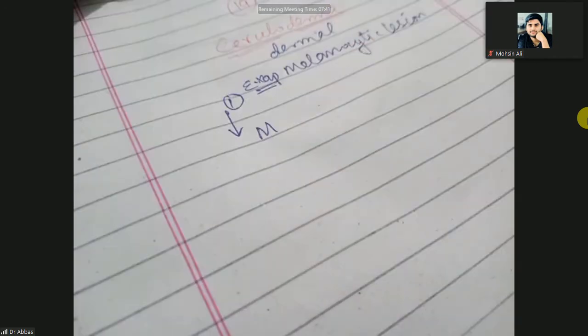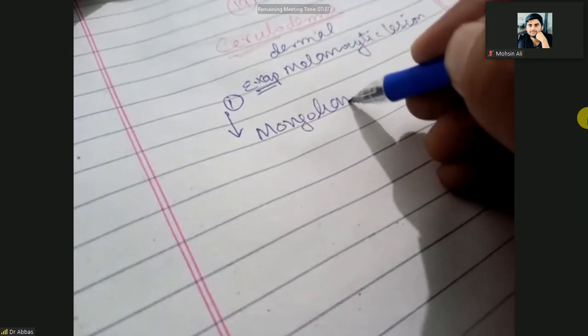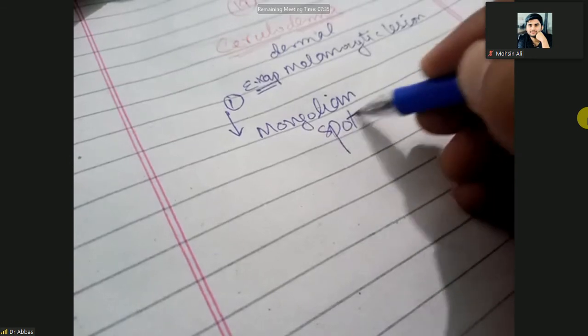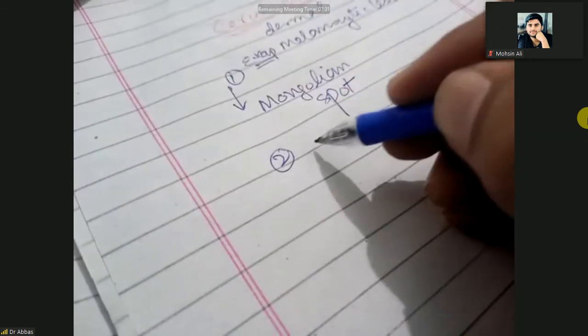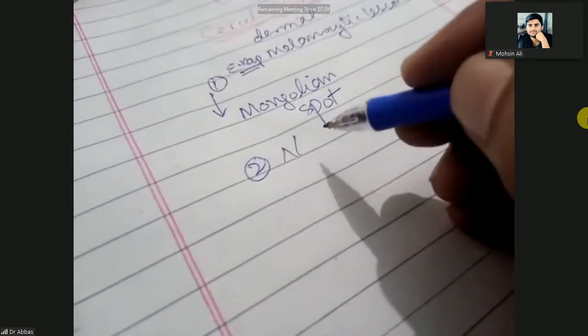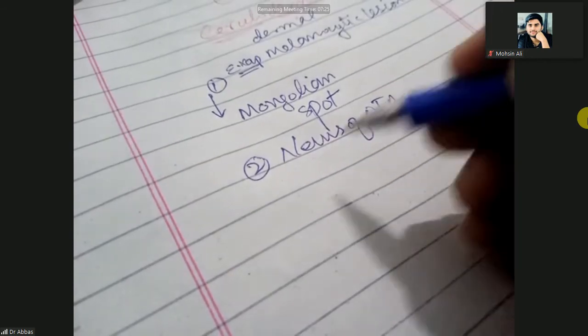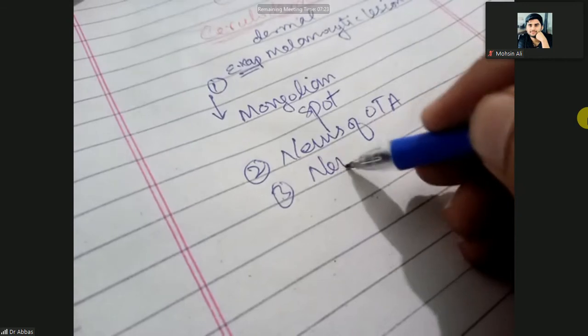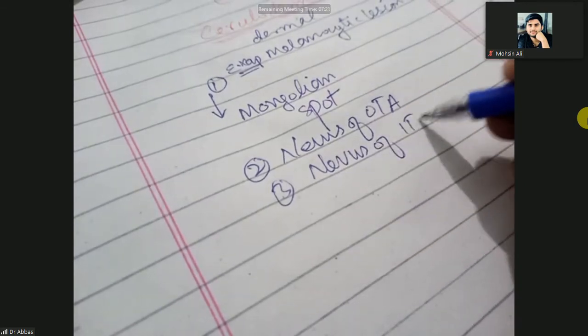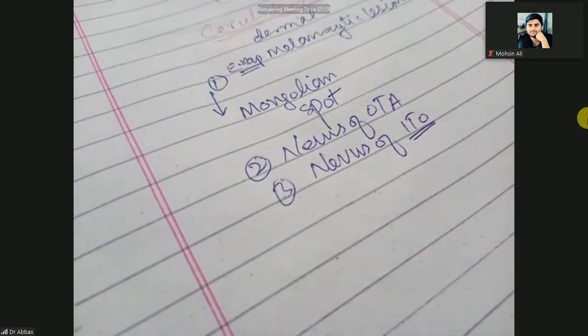Examples are the Mongolian spot, the nevus of Ota, and the nevus of Ito. First, in detail, we have to discuss what a nevus is.